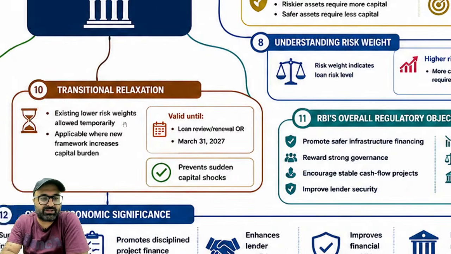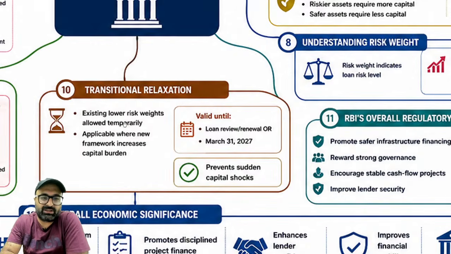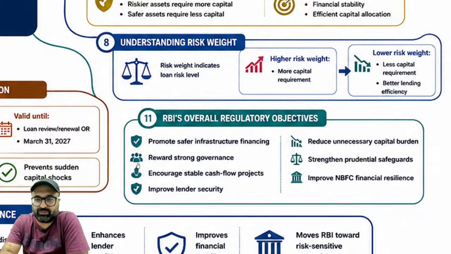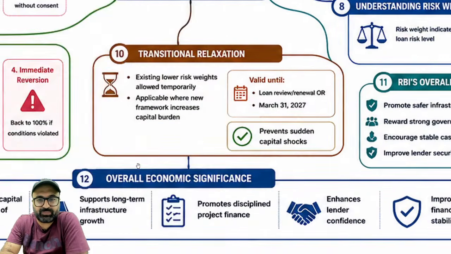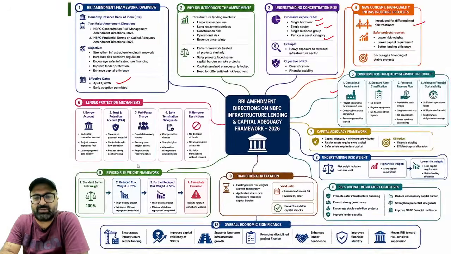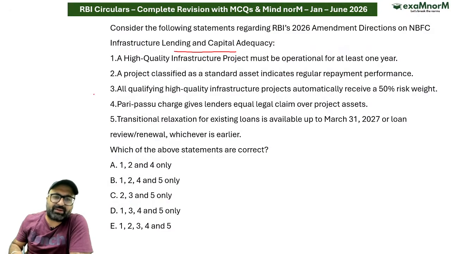Loan renewals or loan reviews will be valid until 31st March 2027. So existing lower risk weights are allowed temporarily, applicable where the new framework increases capital burden, or it will be applicable to all from 31st of March 2027. So what will happen, sir? Lending capacity has increased. Whose lending capacity has increased, sir? The lending capacity of NBFCs has increased.